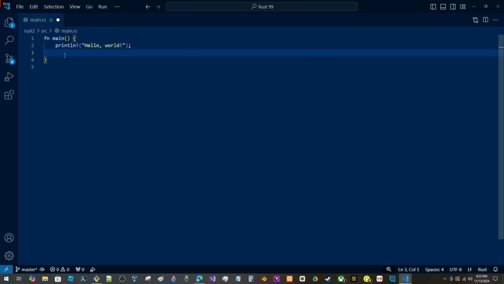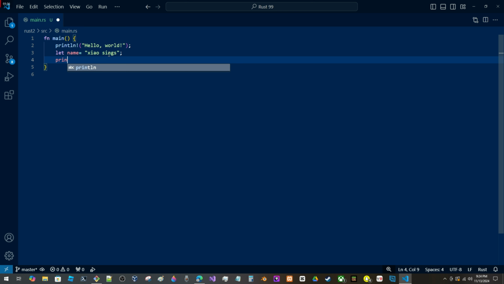So as you can see right here, the first thing we did was printing to the console. Moving on to that, we learned how to create a variable. To create a variable, you use the let keyword, just like in JavaScript, for example, which also uses the keyword let. Here I created a variable called name, set to my stage name, just Xiao sings, and then we're printing it to the console.